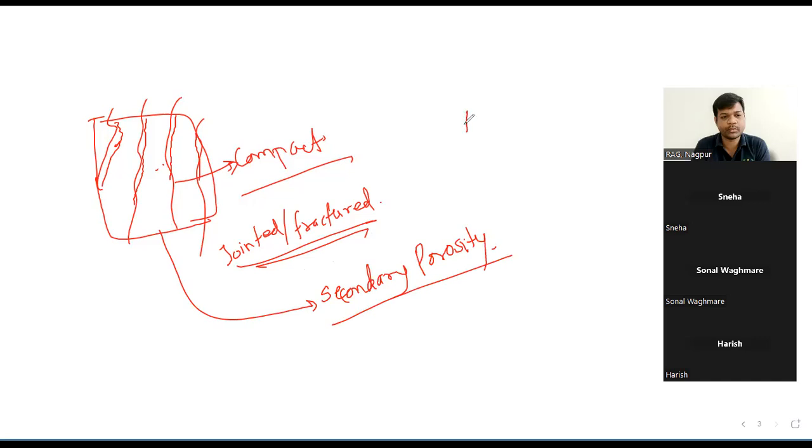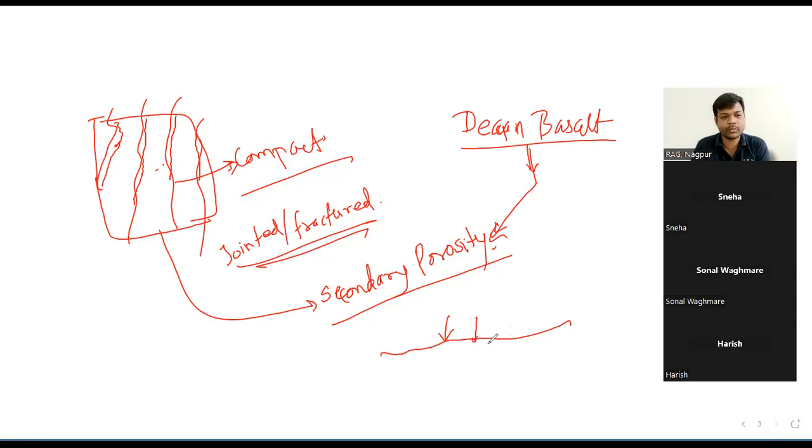In the igneous rocks, in the Deccan basalts, what we encounter is this secondary porosity, because we don't have primary water in basalt. This basalt is so compact that water cannot infiltrate.